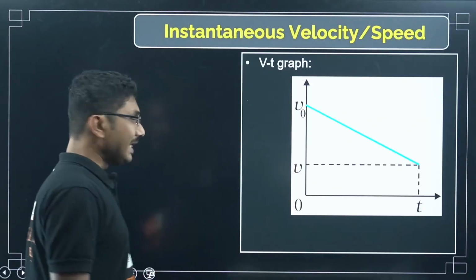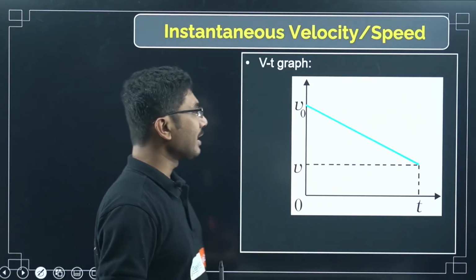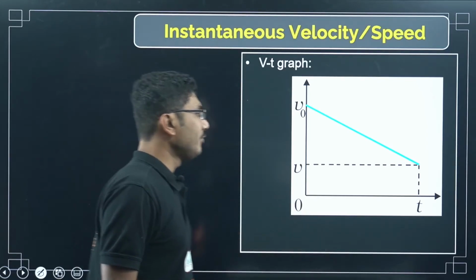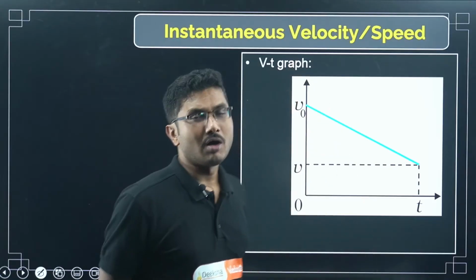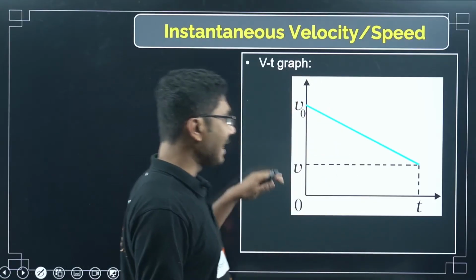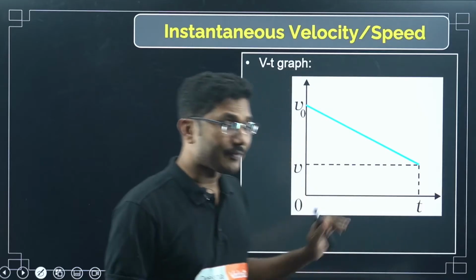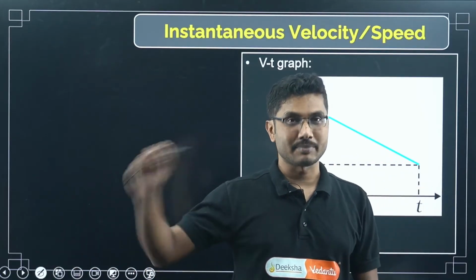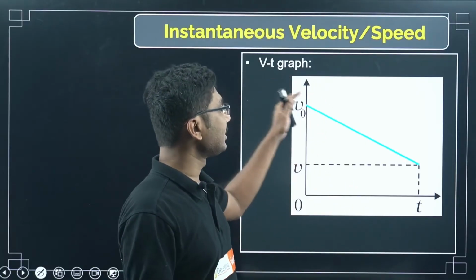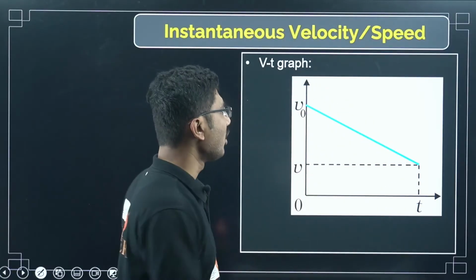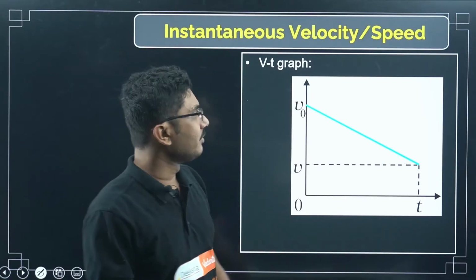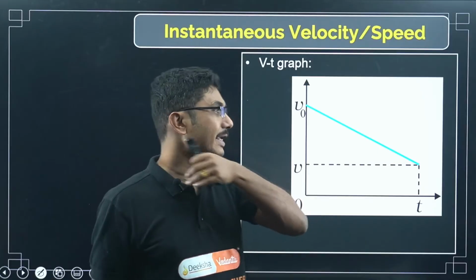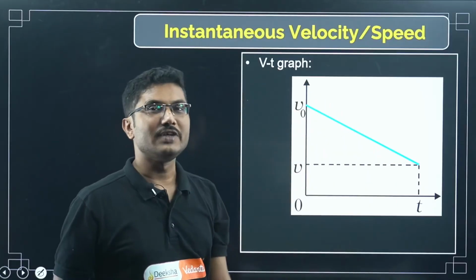Now let's see VT graph. This is also another important part of this chapter. VT graph: if you plot velocity along y-axis, time along x-axis. Previous graph was xt graph. Remember that xt graph means displacement versus time graph. Here it is velocity versus time graph. So velocity is known for an object. Then if you draw this graph, how the velocity is changing at each point, then you get this kind of graph. This is called VT graph.